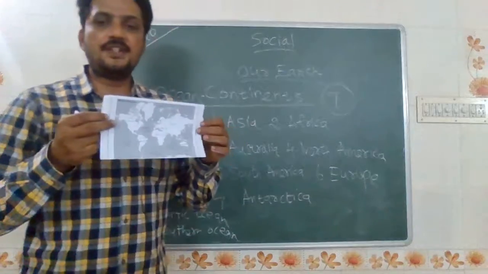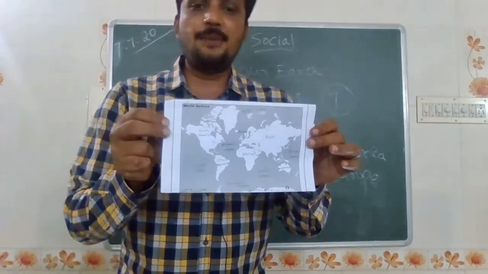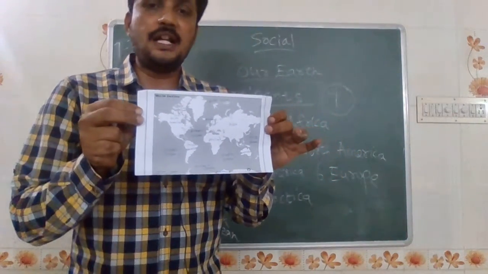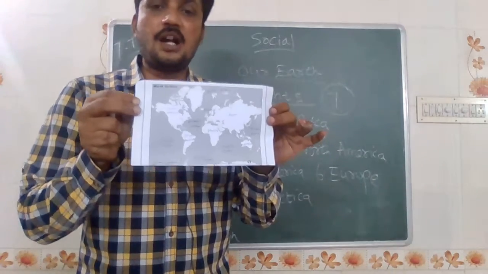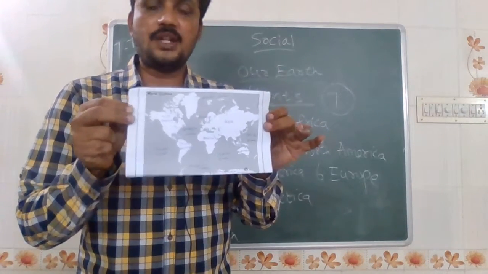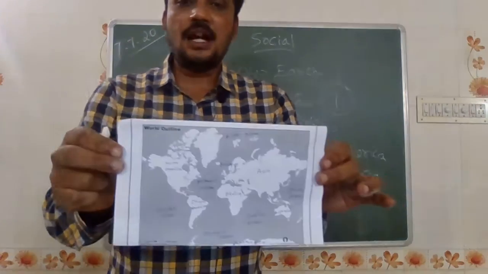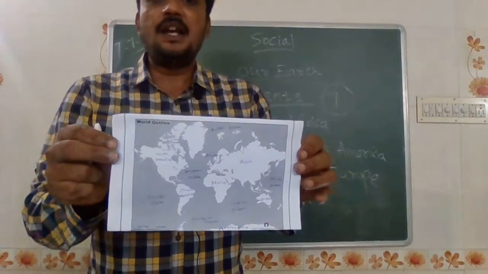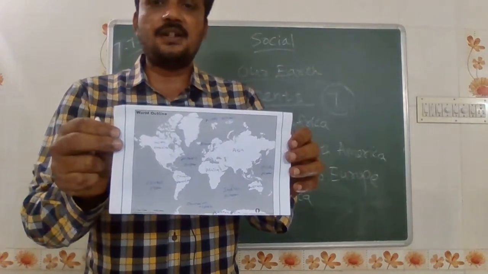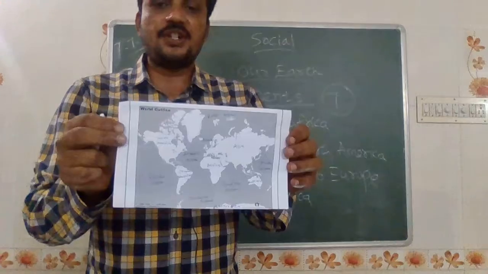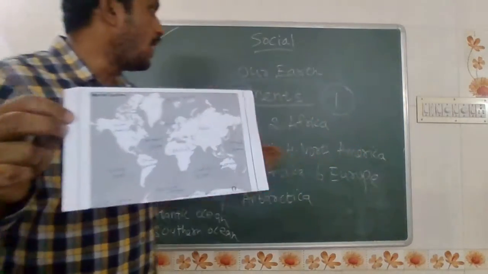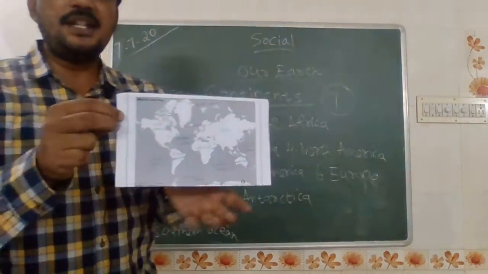See children, this is the world outline map. I am showing that in this world outline map we can look at the continents and also the oceans. I will explain where the continents are placed and also the oceans. What I have written on the board, I am displaying here.